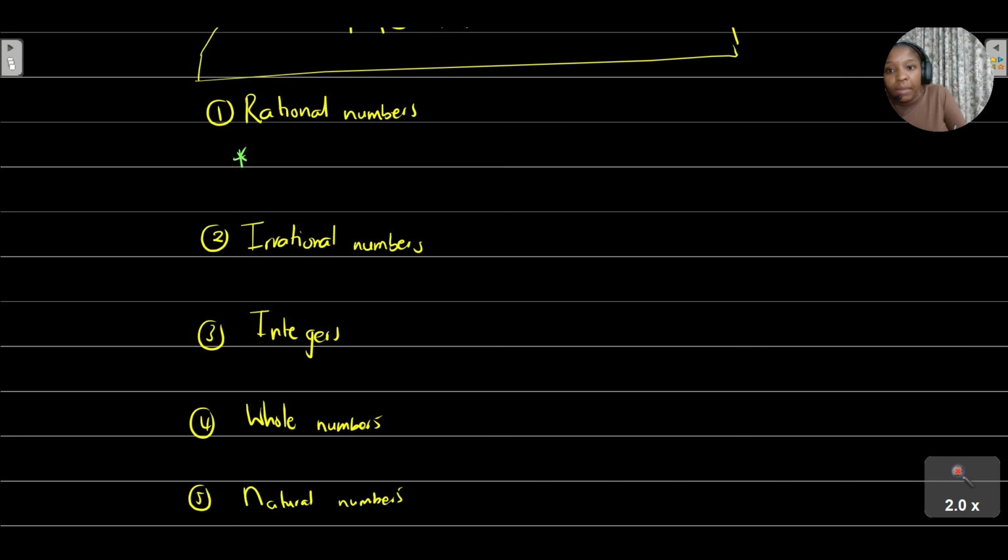So rational numbers are numbers that can be written as a fraction. These are numbers that terminate, or we can even say repetitive decimals. I'm just going to give an example: numbers that can be written as a fraction, like 3 over 4.